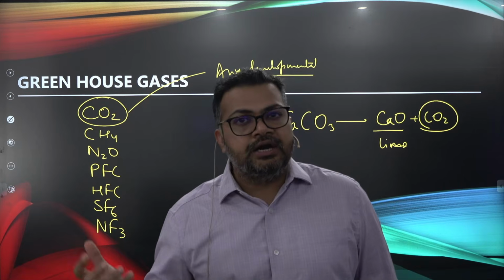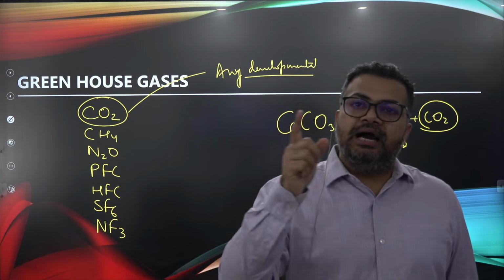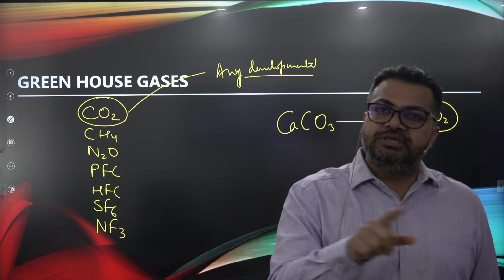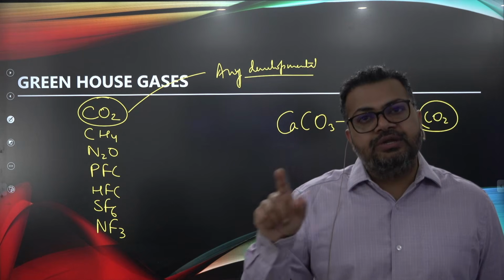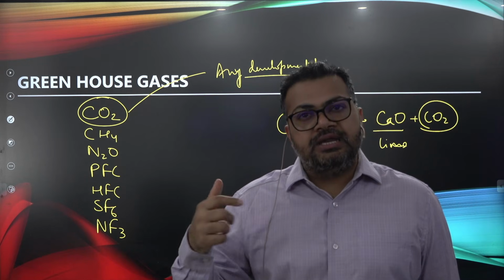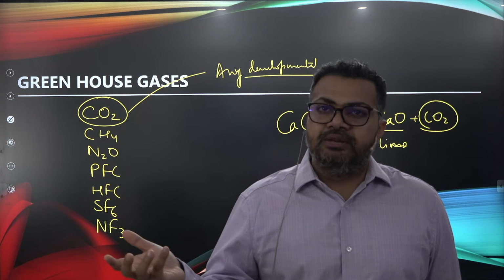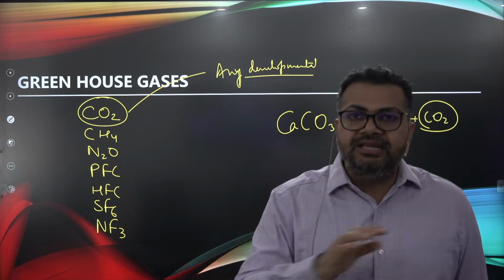You buy a car, it is mostly made up of iron. Iron is made from the same process of iron and steel manufacturing. It will release CO2. And even when the car is running on fossil fuel, it will again be producing CO2. You look at any developmental activity.